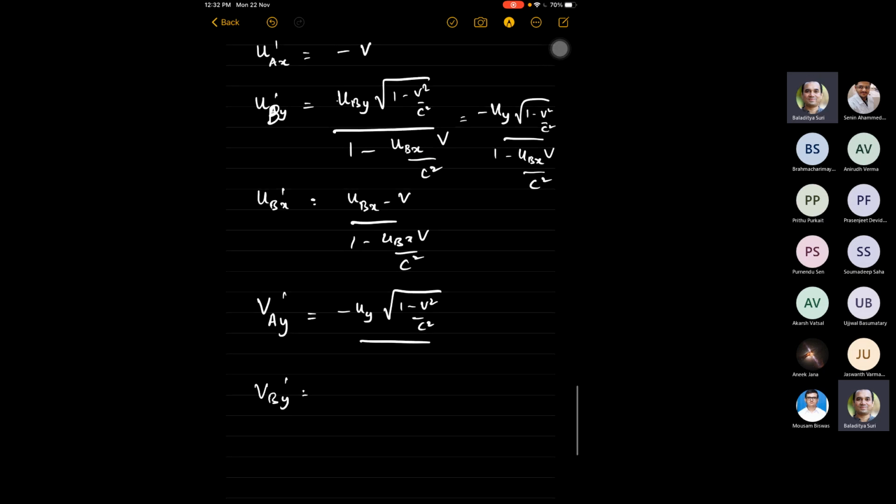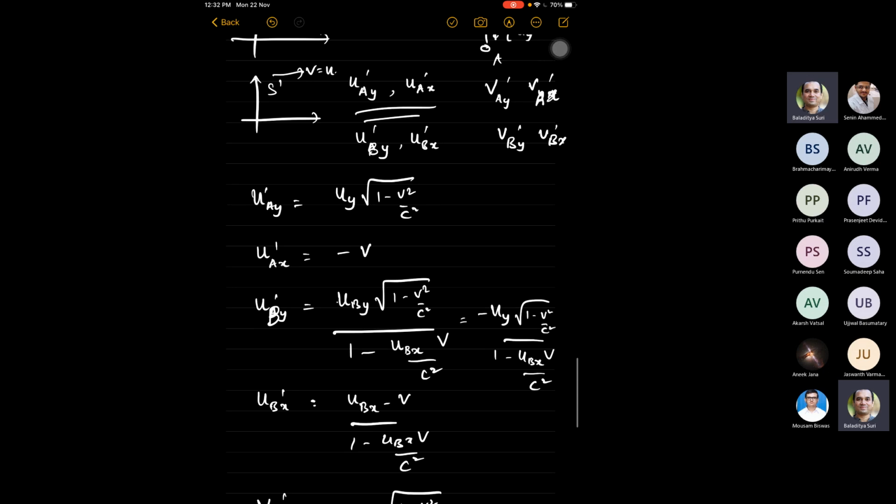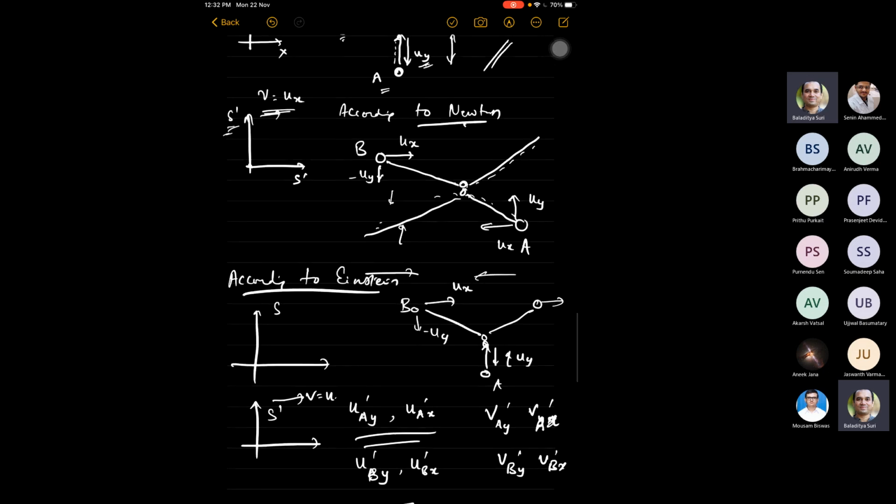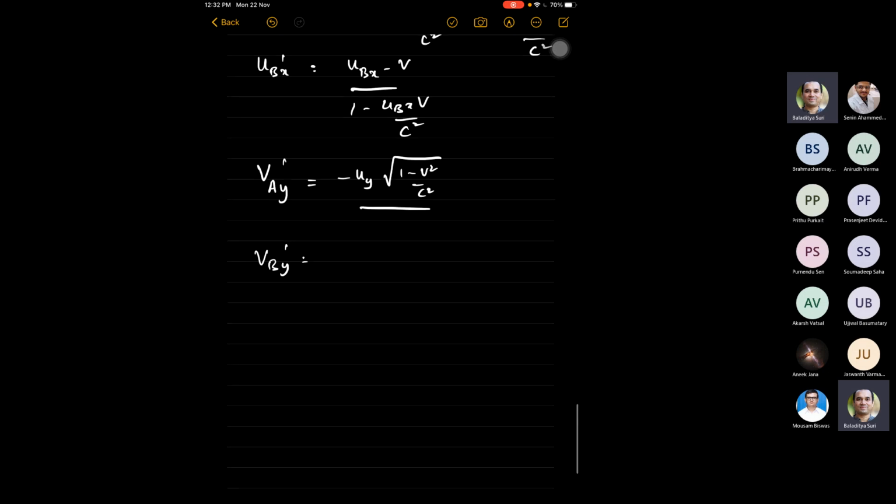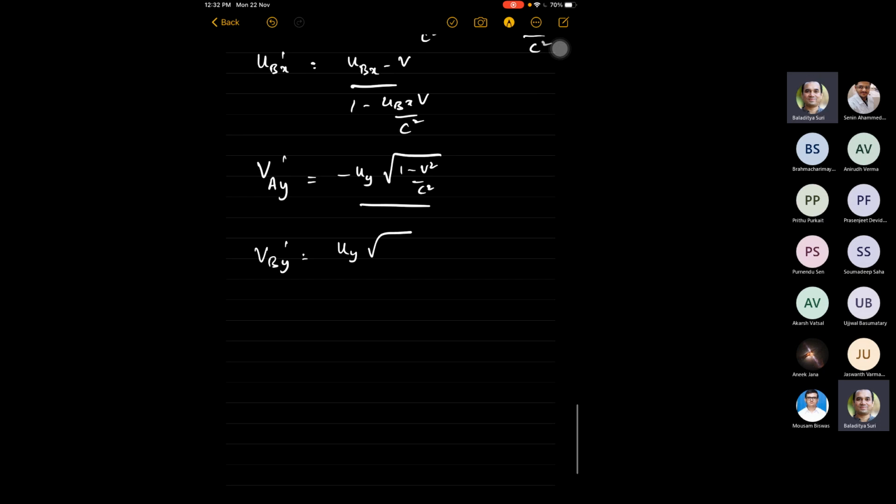We know v_B prime as measured in the S frame. It is moving up with a velocity u_y, so this will be u_y square root of 1 minus v squared by c squared, and it's moving in the S frame horizontally with a velocity u_bx minus v by 1 minus u_bx v by c squared.